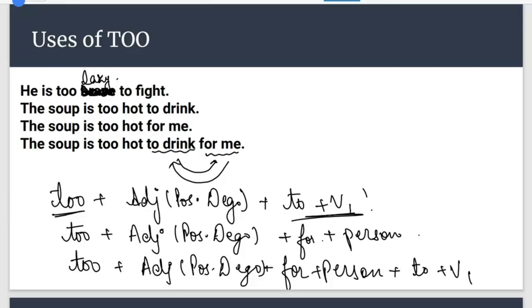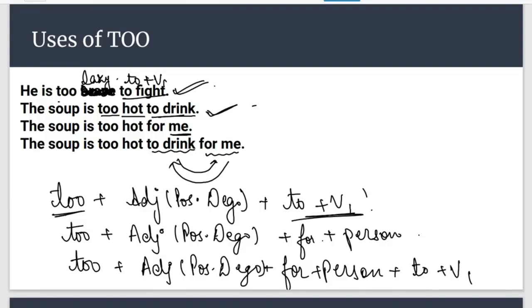So in the first one, he is too lazy to fight. After too plus adjective positive degree, to plus verb first form is used. This sentence is correct. Now let's talk about question number 2. The soup is too hot to drink. So with too, adjective positive degree is used and to plus V1 is used. So there is no error in this sentence also.